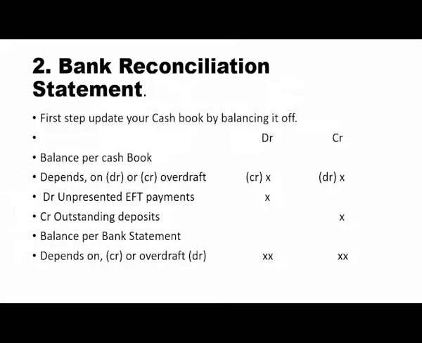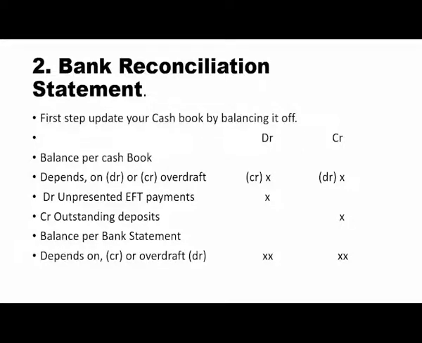If your cash book balance is on the credit side, you are going to put it on the debit side of your bank statement. Then you update the missing figures which are not recorded in the bank by bringing them down.